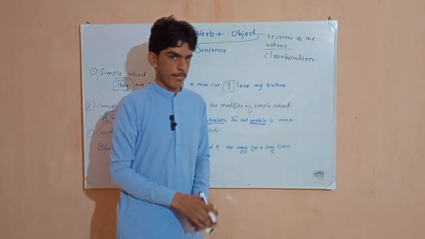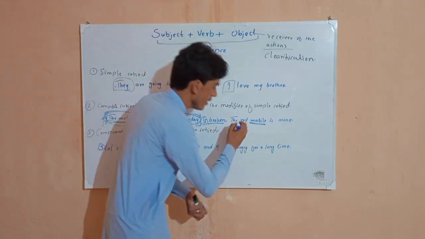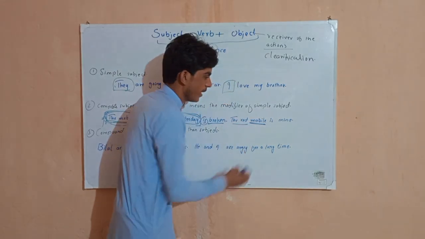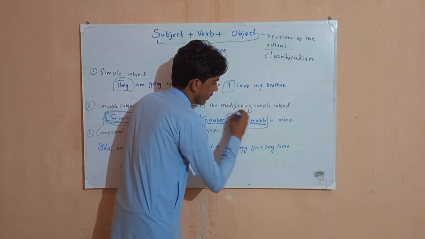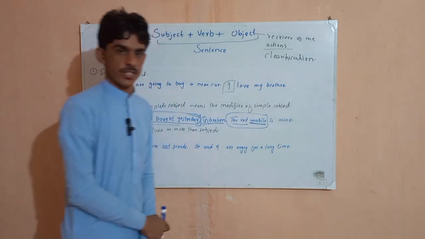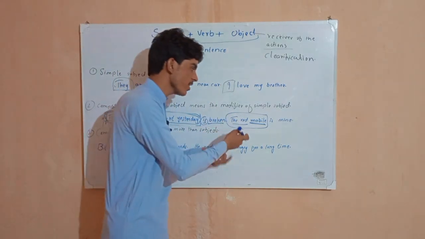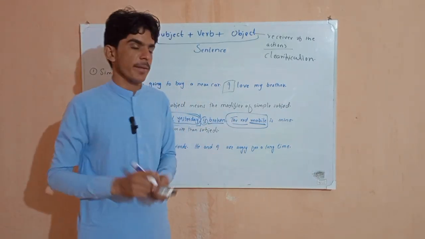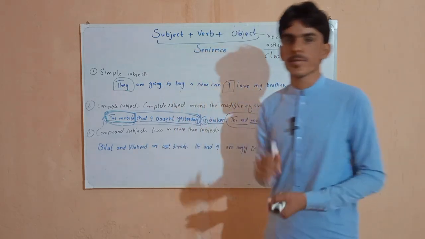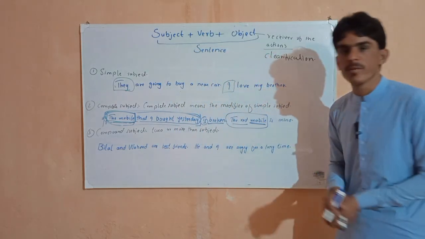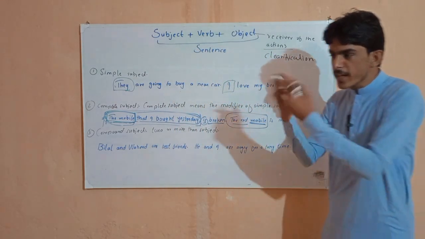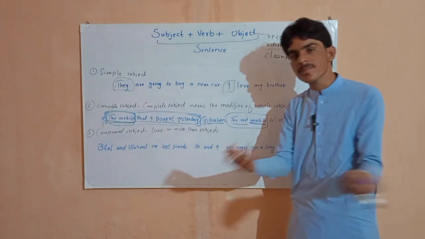Mobile is mine. But which mobile? The red mobile. Till here it is our complete subject, because we are talking about which mobile? The red mobile. I am not talking about just any mobile. I am talking about the red mobile that is on the chair, it is mine.